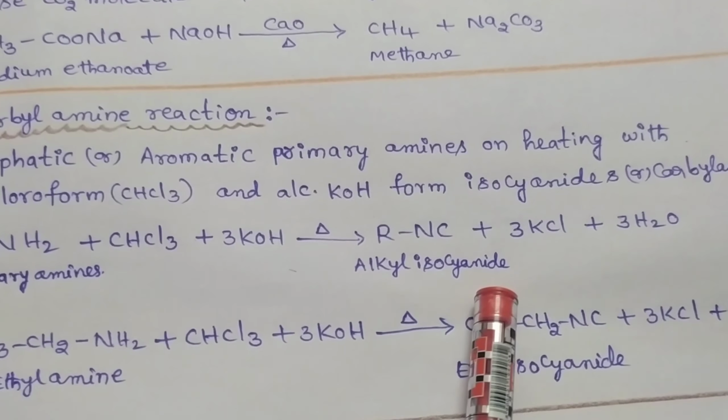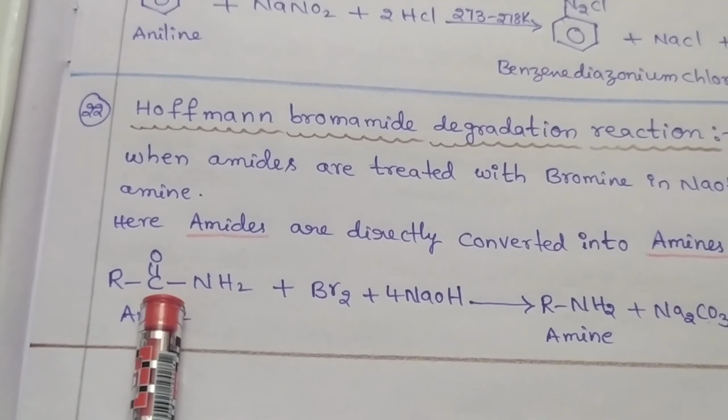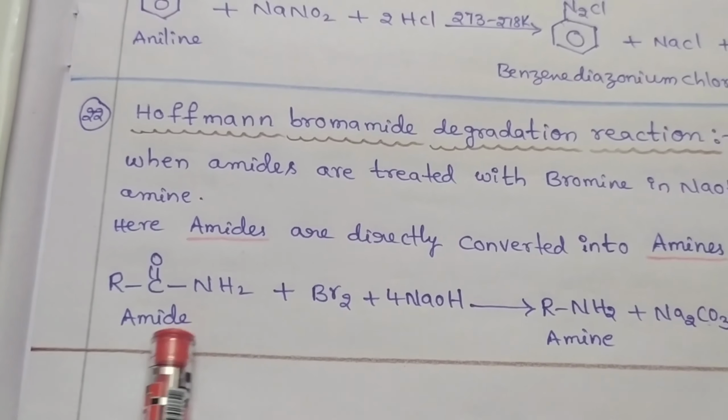Next, Hofmann bromamide degradation reaction. When amides are treated with bromine in the presence of sodium hydroxide, they give amines. Here amides are directly converted to amines. We can take one example. R-C double bond O-NH2, the C double bond O-NH2 functional group, we name it an amide.